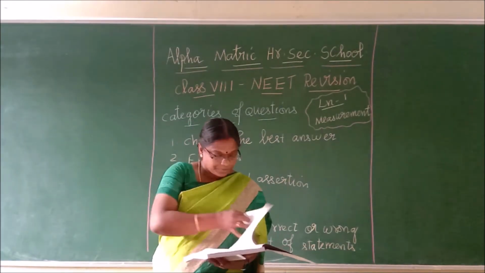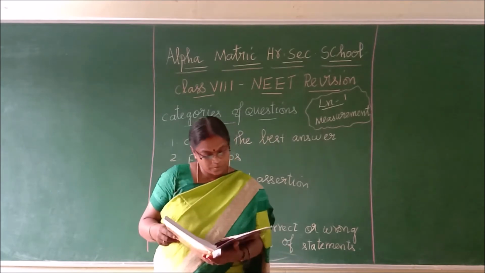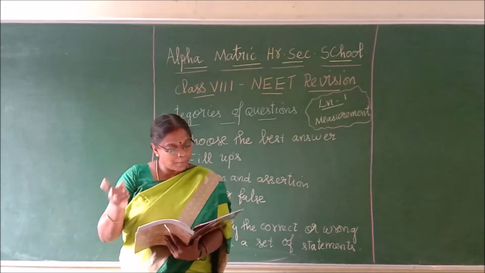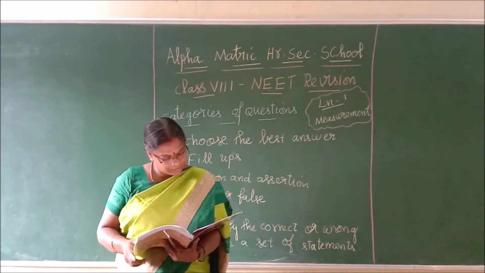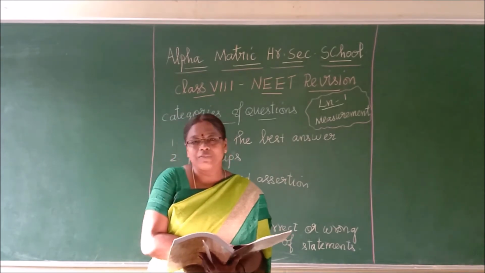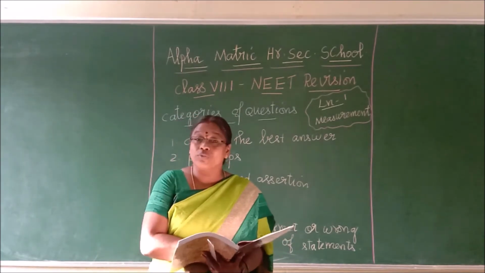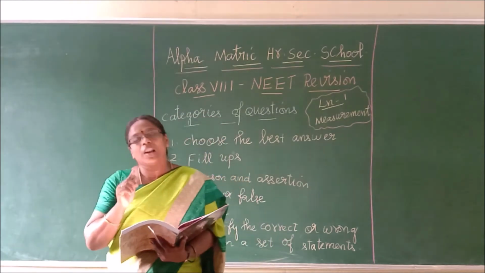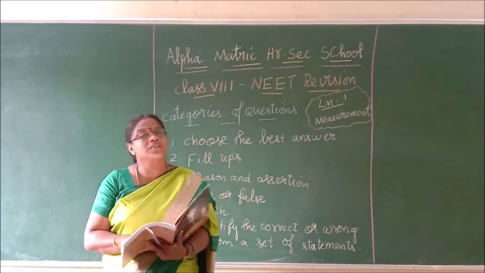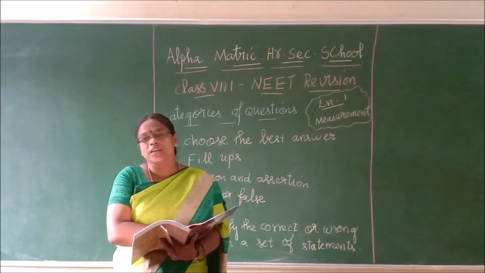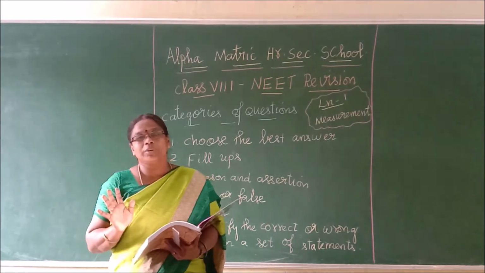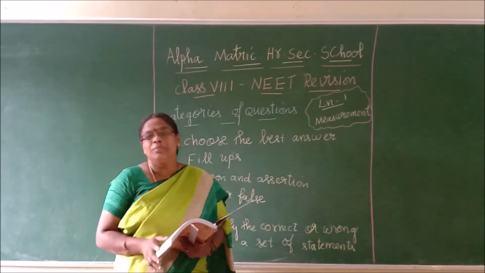Turn to page number 2. There explanations are given for children. F for foot, pound, second. That you mark. Usually you would have not learned this for your unit test. But for NEET tests, each and every line of your textbook must be thorough. You cannot say this is a portion, that is not a portion. If a content is given, from the first line of the lesson to the last line of the lesson, you have to be thorough if it is going to be a NEET-based test.